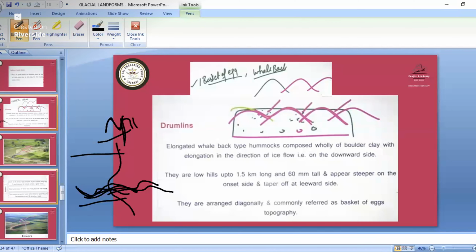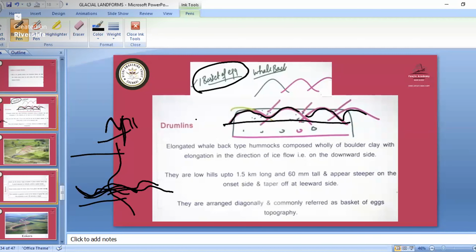Yes, you can see this diagram. These parts in the ice are known as drumlins. You can call them a basket of eggs, or a whale back. The upper part which is visible to us will be like a whale back. That is known as a drumlin.